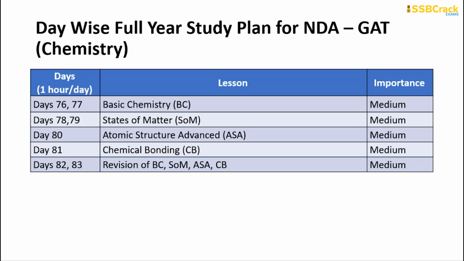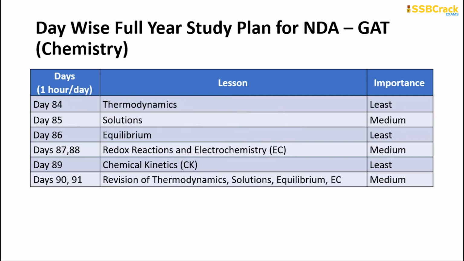From day 76 and day 77, you will be learning basic chemistry. Days 78 and 79 are about the states of matter. 1 day for advanced atomic structure, and 1 day for chemical bonding, and 2 days for the revision of these topics from this one to the above one. And from day 84 it is thermodynamics. Here you do not have to spend a lot of time because a lot of things have already been covered in the physics thermodynamics section. You can even go through that for a very brief understanding.